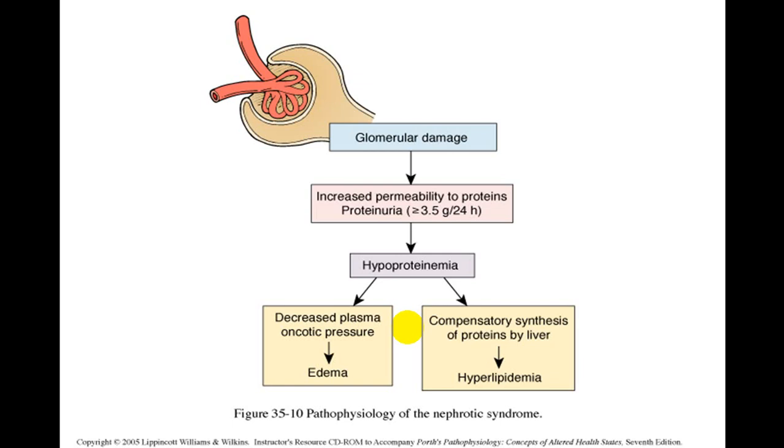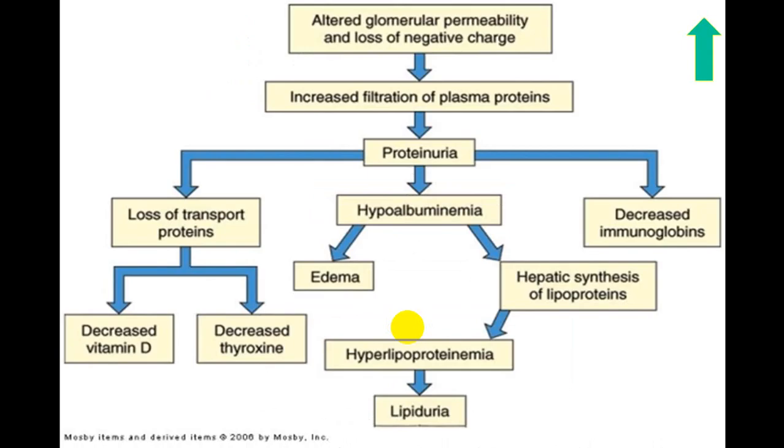by the liver, there is associated increased production of lipids. The person will end up with hypercholesterolemia, and these extra lipids will be thrown out in urine. We get lipiduria, and there will be appearance of lipids in urine. So proteinuria will produce loss of protein, and because of that, the person has got edema and hepatic synthesis of lipoproteins is increased, and it produces lipiduria, which can be seen in these photographs.